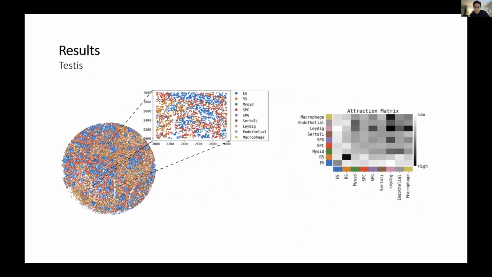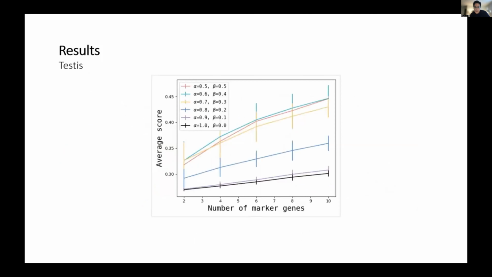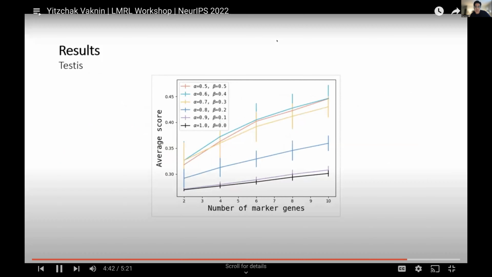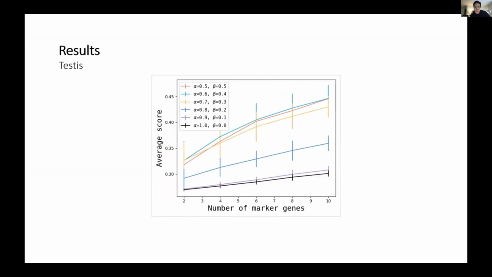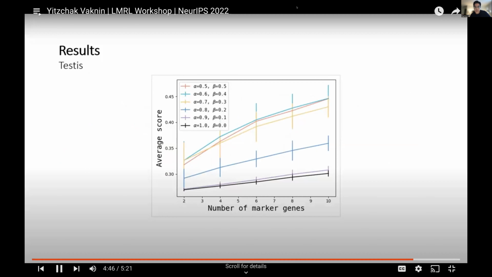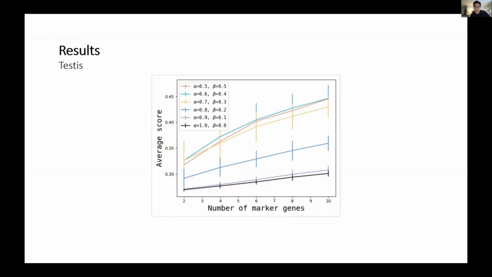In the testis data, we computed the colocalization statistics based on cell type annotations of beads in the Slide-seq puck. When using only a reference atlas, shown in black with beta equals 0, we recovered for less than a third of the beads their actual cell type, even when using a large number of marker genes. When we added the colocalization prior by increasing its weight, beta, on behalf of the reference atlas weight alpha, we consistently increased our prediction accuracy. For example, with a weight of 0.4 of the colocalization prior shown in light blue, we correctly inferred the bead cell type in over 42% of cases.